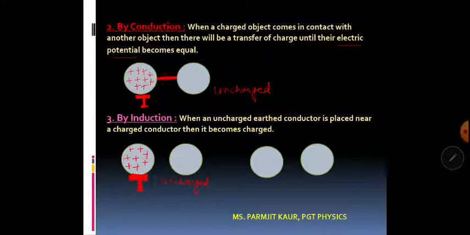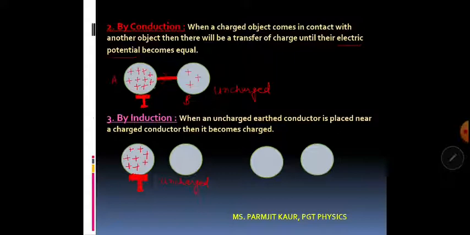Then what will happen? Charge from this charged object will go to this uncharged object, and some of the charge will appear on this object as well. How much charge will go to the second sphere? Let me call this sphere A and this sphere B. How much charge will go to sphere B? That depends upon its size, its material and so on. Basically, it depends upon its electric potential. The charge will keep on flowing from A to B until the potential of both the spheres becomes equal.